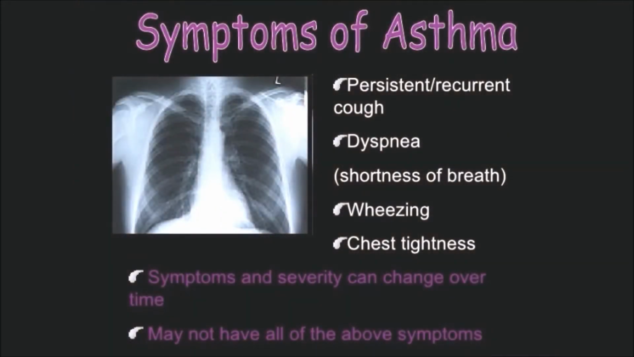As we have just discussed, the symptoms of asthma are persistent cough, dyspnea, wheezing, and chest tightness. Symptoms and severity can change over time, and you may not have all of the above symptoms all the time.